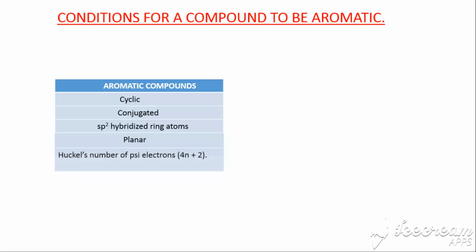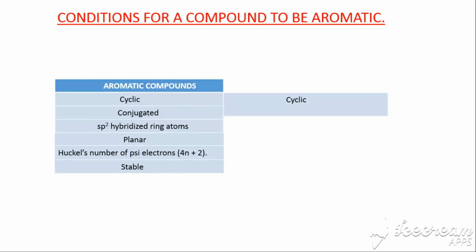Aromatic compounds also have what we call Huckel's number of pi electrons, which is 4n plus 2 pi electrons, where n is a non-negative integer, like 0, 1, 2, 3, going forward. So if you come across a compound maybe with 9 or 8 pi electrons, then that compound is definitely not an aromatic compound. Another fact about aromatic compounds is that they are quite stable, and benzene proves that very well.